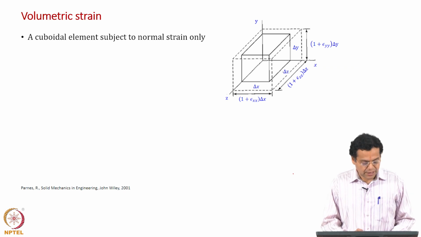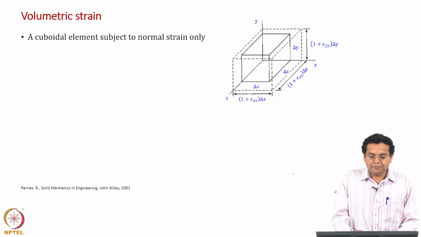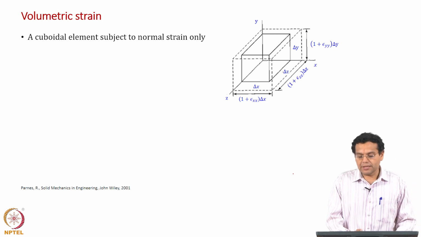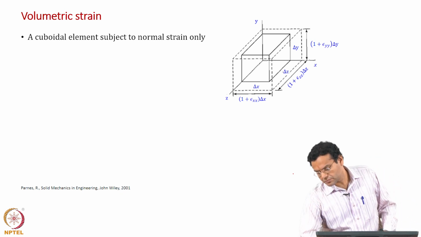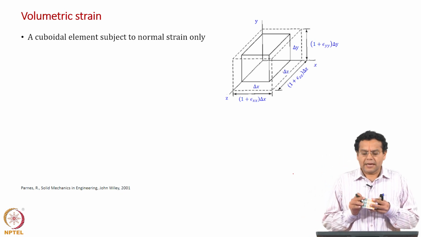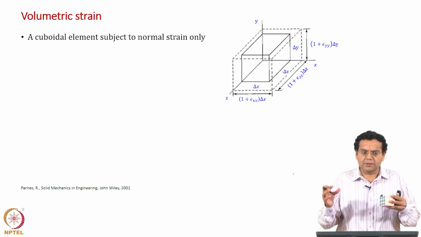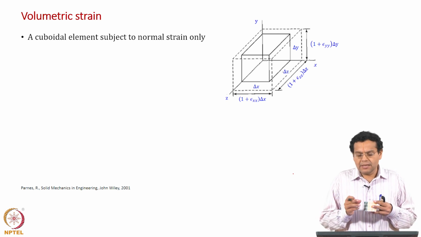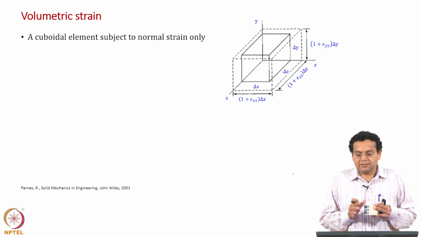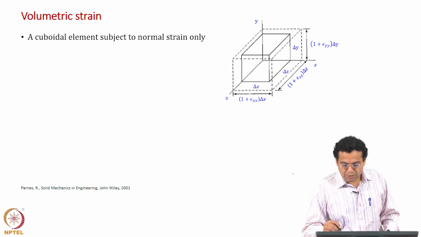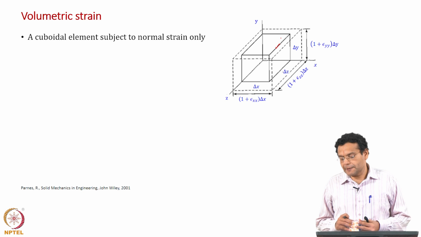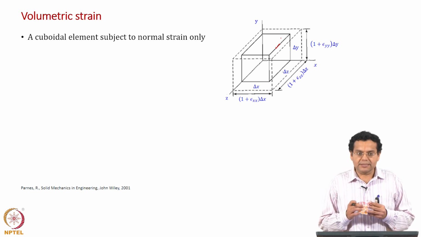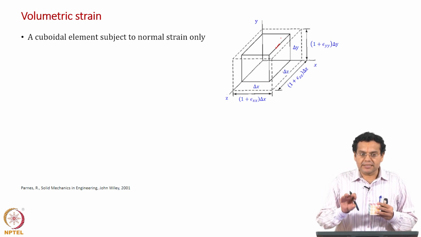Okay. So, for deriving that we will consider a cuboidal element as shown here, subjected to normal strain only. What does it mean? You have a cuboidal element and there is only change in length alone, it will be decrease, increase, whatever can happen, but there is no change in angle. So, that is what is shown here. This is the cuboidal element. So, cuboidal element, once again you can imagine a physical object like this, or it is a 3D space inside a solid object.